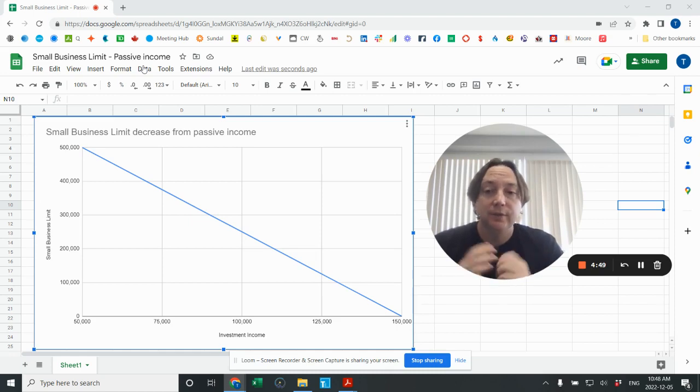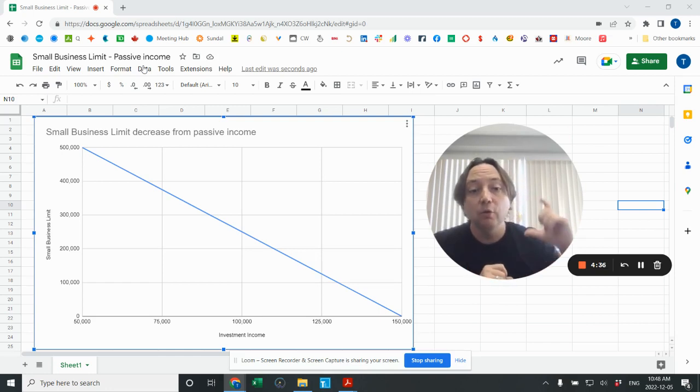Most business owners know that the first $500,000 in active business income is subject to a really small rate. In 2022 in Ontario, that is 12.2%. And then if we have profits that are over that, we pay a higher rate. We don't get this reduction anymore. That rate is more like 26.5%.